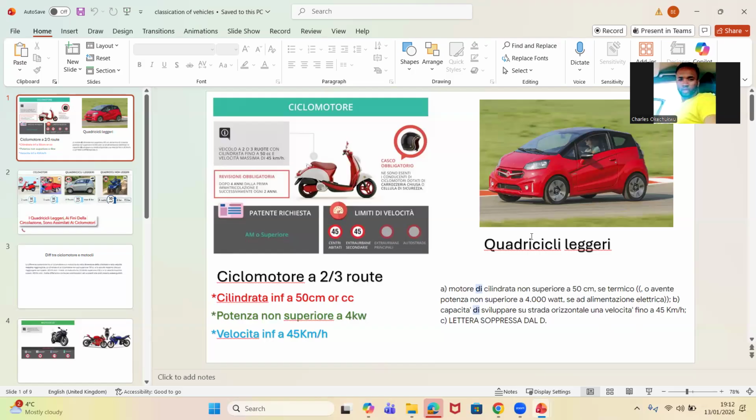Remember I told you that ciclomotore has two definitions. The first one is that they have 2 or 3 wheels. Number 2, they are what we call quadricicli leggeri. Is it clear now? Quadricicli leggeri are those kinds of smart cars you will see. They're very small. This picture you're seeing here, they call them quadricicli leggeri. This is the second definition of ciclomotore.